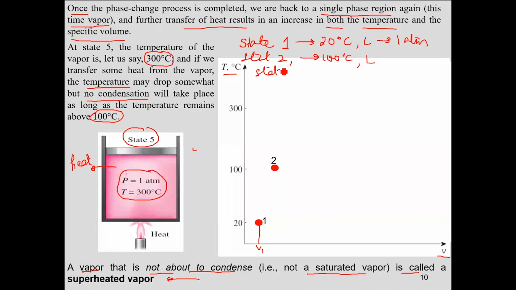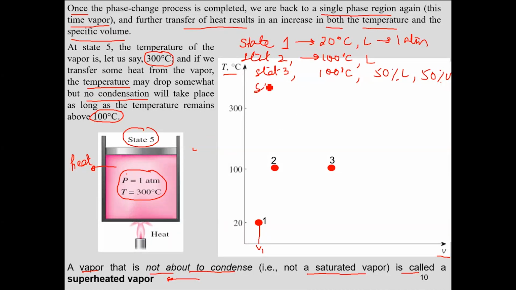State 3 was what? Again 100 degrees centigrade. You have 50% liquid and 50% vapors. So this is your state 3. Your specific volume is increasing, but your temperature is still 100 degrees centigrade.